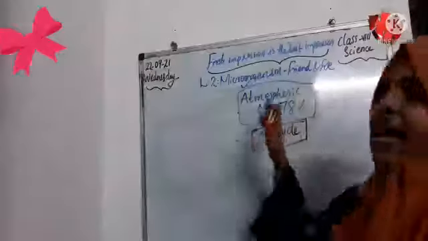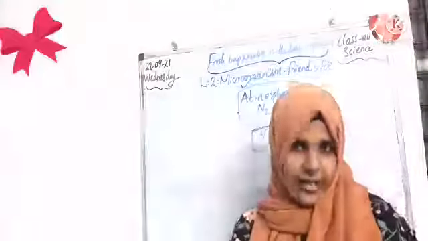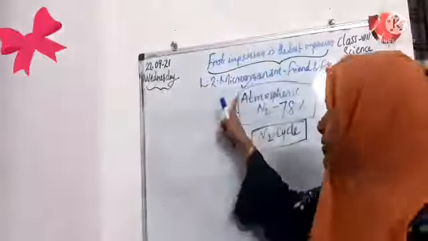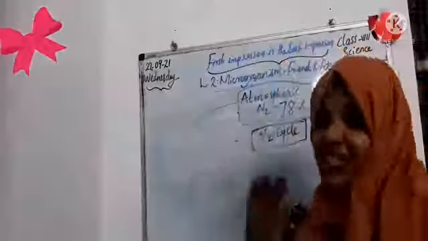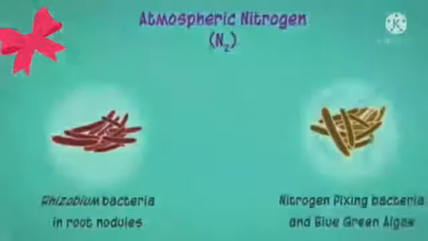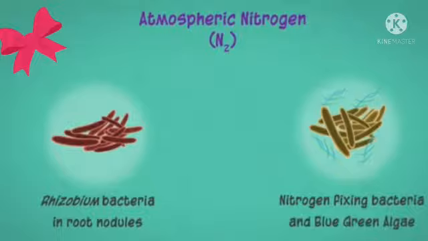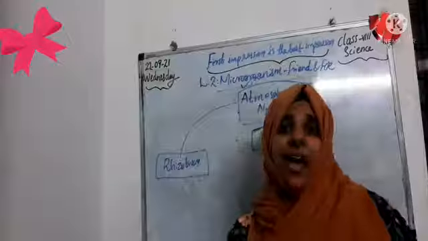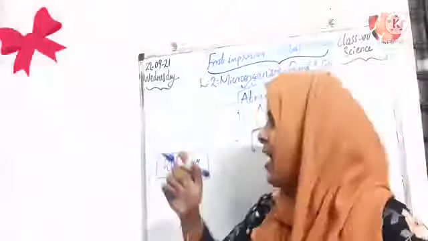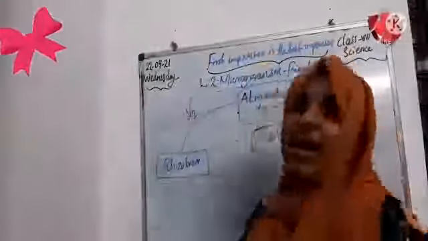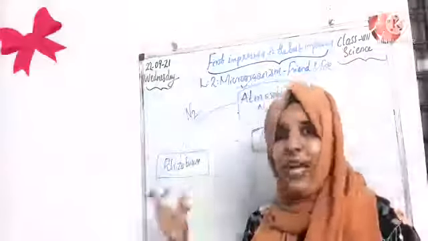Students, the atmosphere has 78% nitrogen, and we need to check how this nitrogen enters our environment from the atmosphere. We know that some nitrogen-fixing bacteria like Rhizobium, and some blue-green algae, absorb nitrogen gas from the atmosphere.